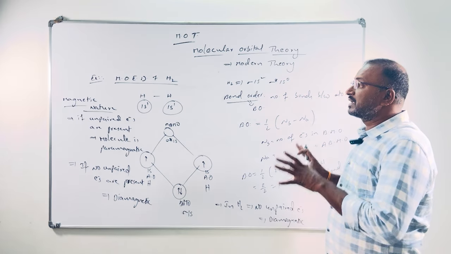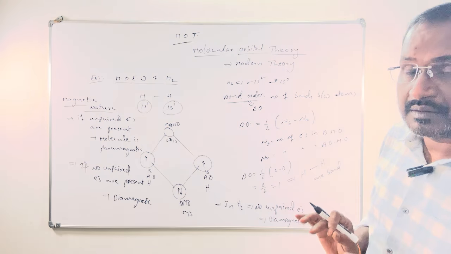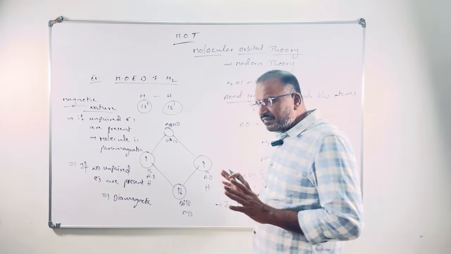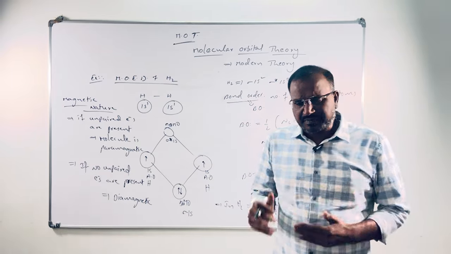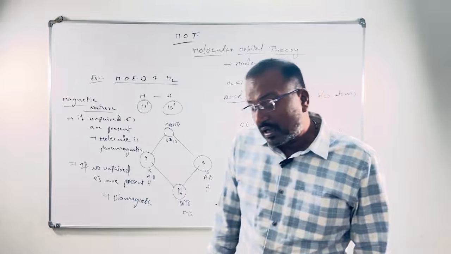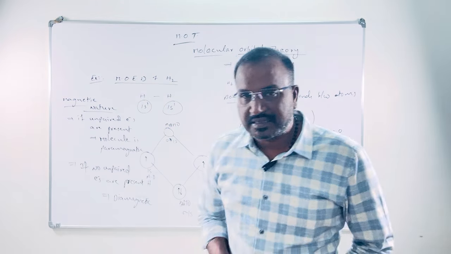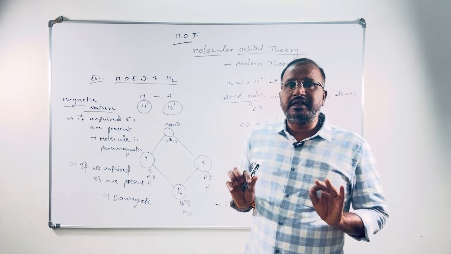So this is the M.O.T of H2 according to molecular orbital theory. Remember, briefly I am saying, for competitive examination purpose and for theory purpose also, after listening to this class, just go through your class notes or any reference material or books. Just read one time, you will get a complete idea.